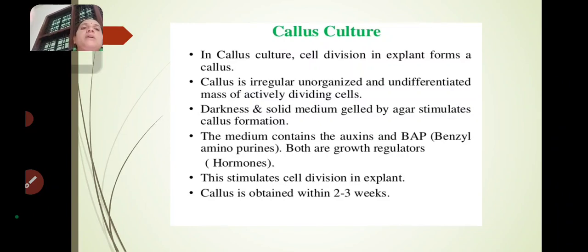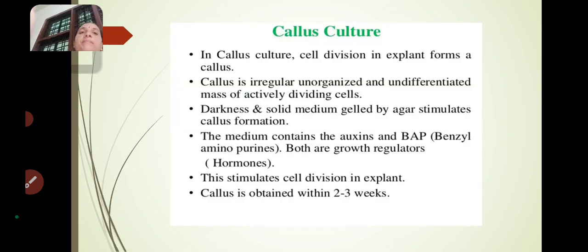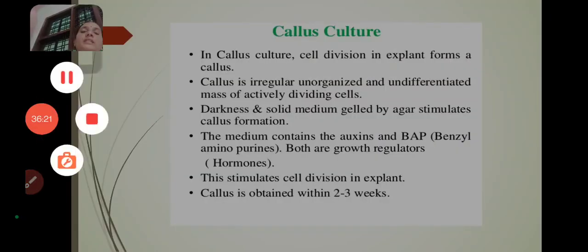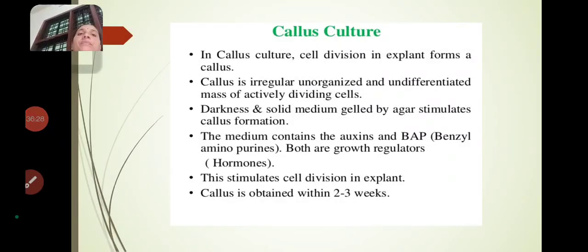What is callus? An undifferentiated, irregular, unorganized mass of cells which are actively dividing is called callus. I already told that. In callus culture, cell division in explants forms a callus.